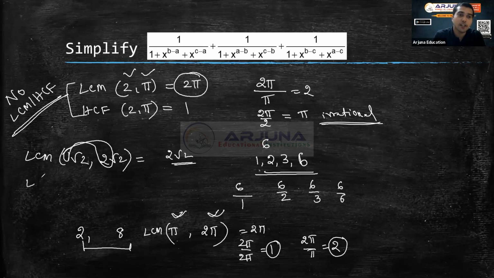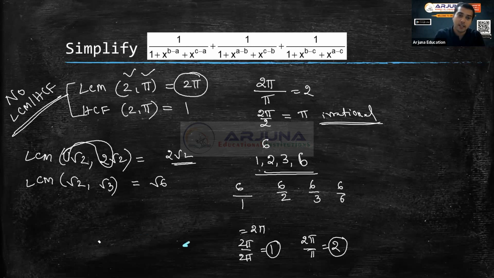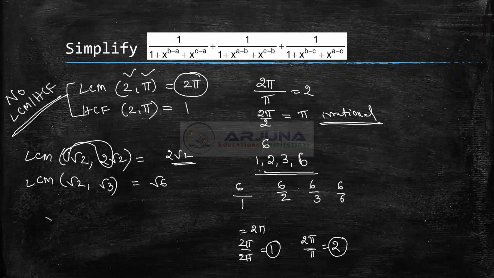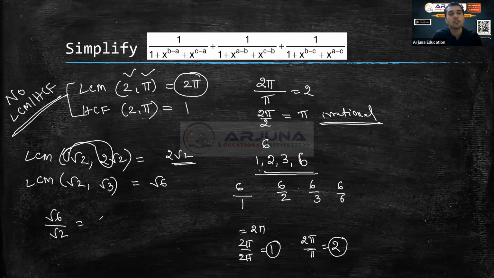Okay, suppose somebody asks you what is LCM of root 2 and root 3. So you may say, sir, root 2 into root 3, root 6 is the answer, but the answer is wrong. Why is it wrong? Root 2 into root 3 is root 6. That's correct. But again, I will come back to the foundation of LCM HCF. The foundation means that a multiple or a factor should be a natural number. If you divide root 6 by root 2, I will get root 3, which is not a natural number. So because it is not a natural number, LCM HCF doesn't exist for this. There is no LCM HCF.